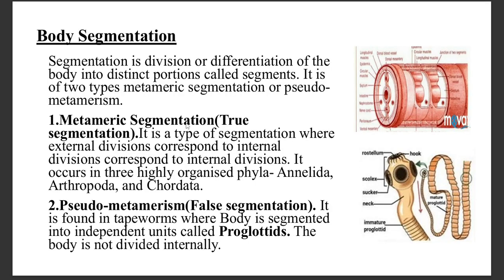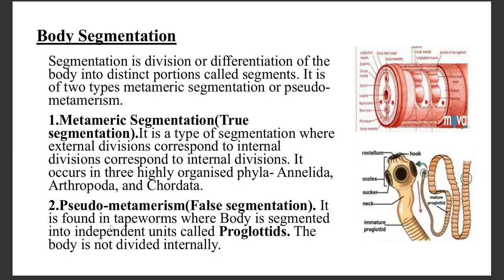Body segmentation. It is the differentiation of body into distinct portions. So it can be either metameric, that is true segmentation. In this type of segmentation, the external divisions are corresponding to the internal divisions. For example, body organs are arranged according to the external segmentation. And this type of segmentation is found in annelids, arthropods, and chordates.